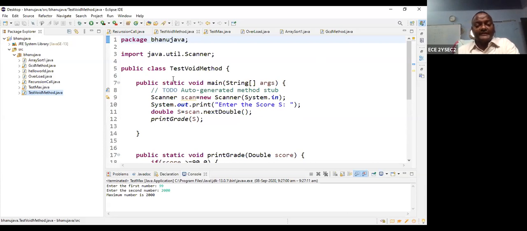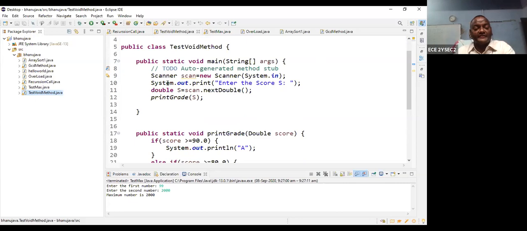So let us take again. I am using the util.scanner. Util.scanner means the system can ask for inputs, so the user can give the inputs to the system and it can be accepted. For this you can use util.scanner. This is one type of method.